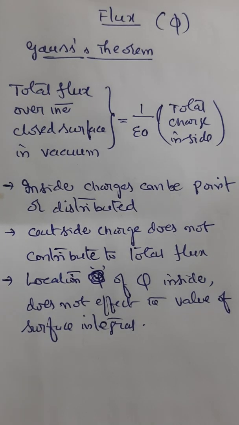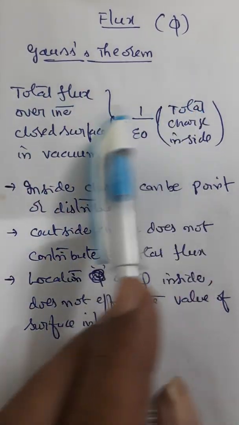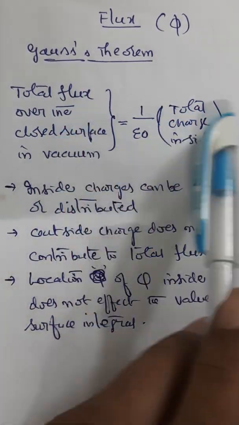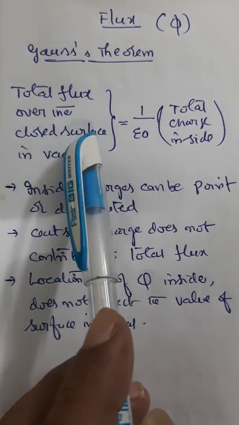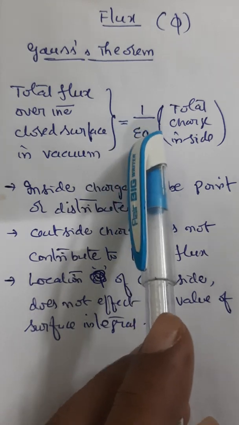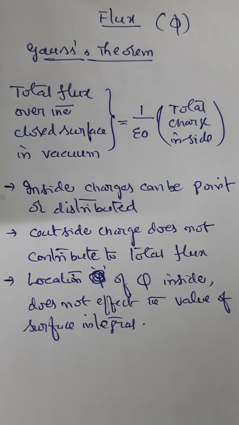Hi friends, in the last session under electrostatics, when we were discussing electric flux, we looked at the Gauss theorem statement. So this is a simple way of writing the Gauss theorem statement. The total flux over the closed surface in vacuum is equal to 1 by epsilon times the total charge inside.